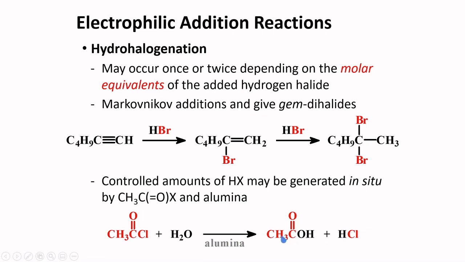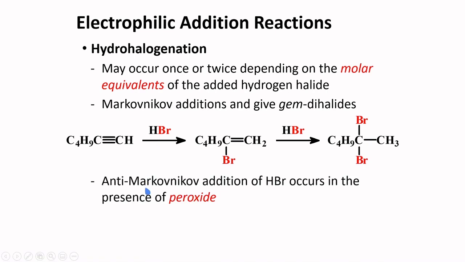So if I use a specific amount of my acid chloride, let's say 1 mole, it is expected that I will produce 1 mole of HCl. A controlled amount of acid chloride can be used to produce a controlled amount of the hydrogen halide.